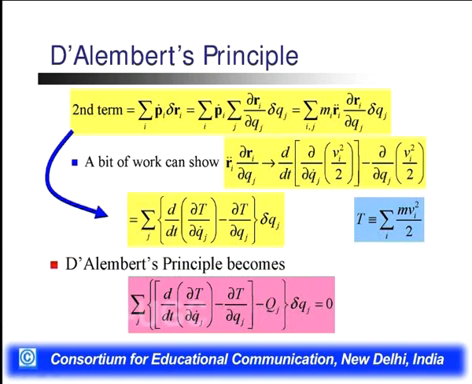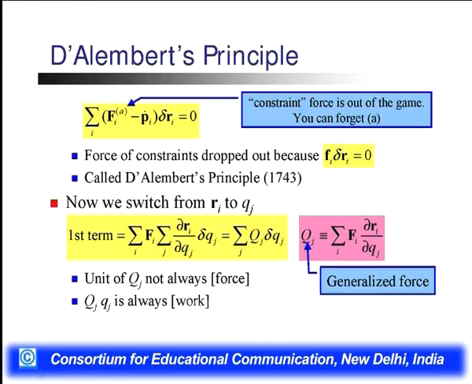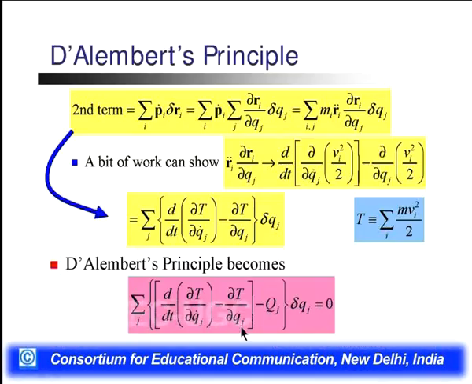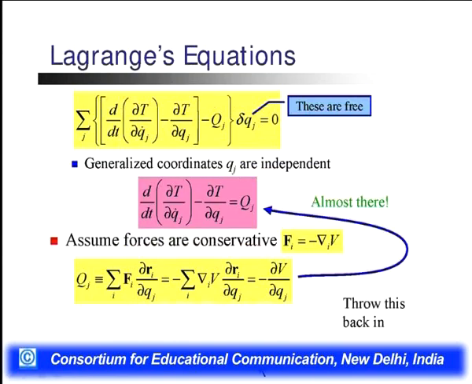That defines the D'Alembert's principle for multiple particles. This summation j d by dt del T by del Qj dot minus del T by del Qj minus Qj del Qj is equal to 0. It means the particle motion depends upon the kinetic energy and the constraints also. For the Lagrangian equation, from the D'Alembert's principle we can see that these are free.